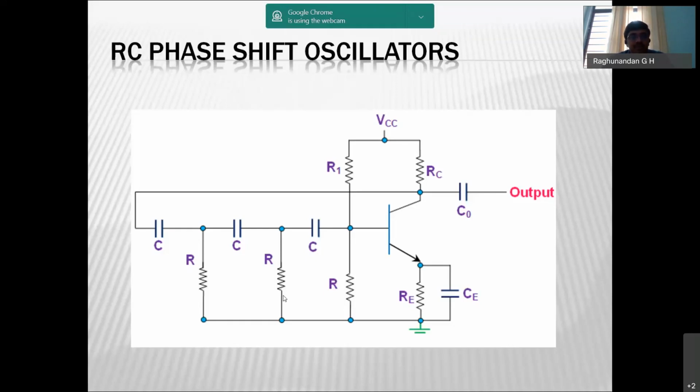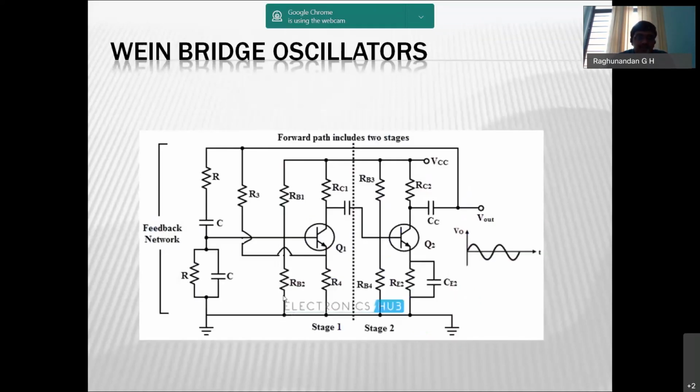Otherwise the formula will become F is equal to 1 divided by 2 pi RC root 6. Because K will be neglected, automatically 4 will also be neglected. Instead of root 6 plus 4K, you will just consider 1 by 2 pi RC root 6. K will be ignored. If they have given the RC value in the problem, then you consider. This is about RC phase shift oscillators.